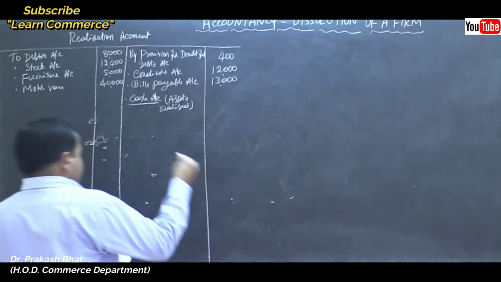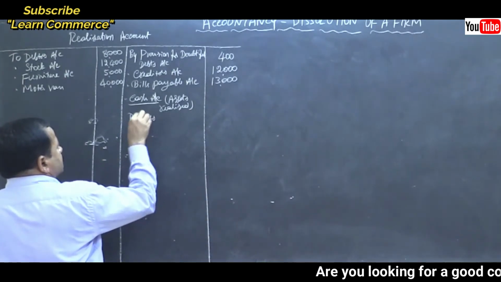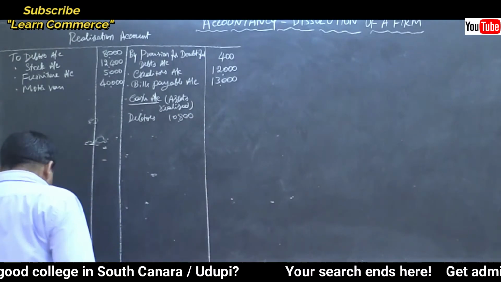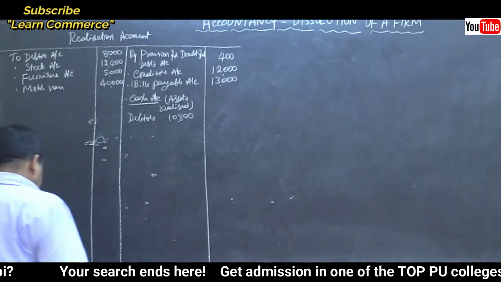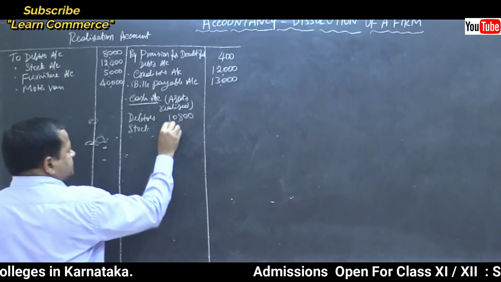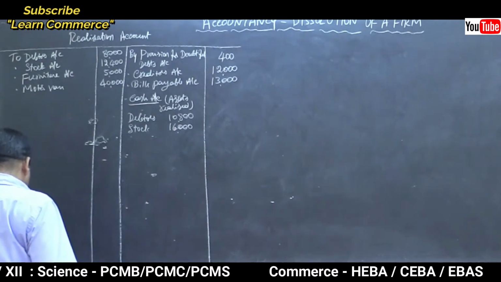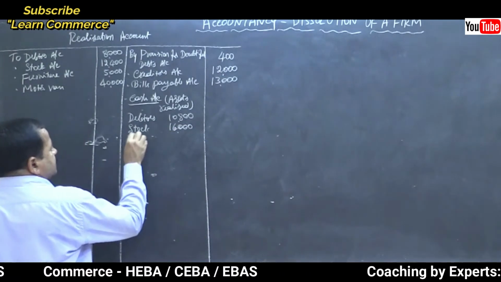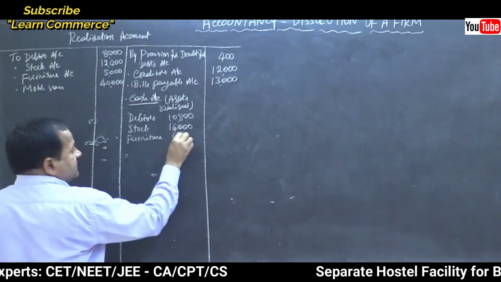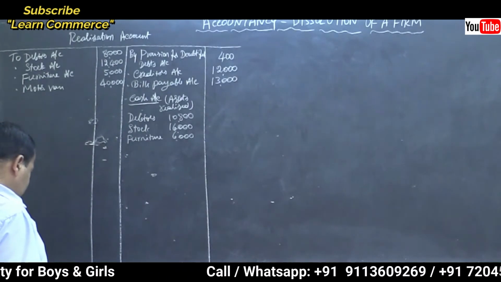Debtors 10,800, stock 16,000, furniture 6,000, then what else?